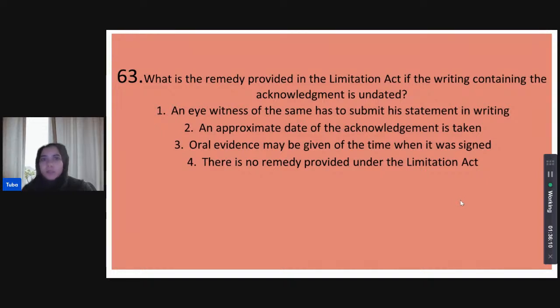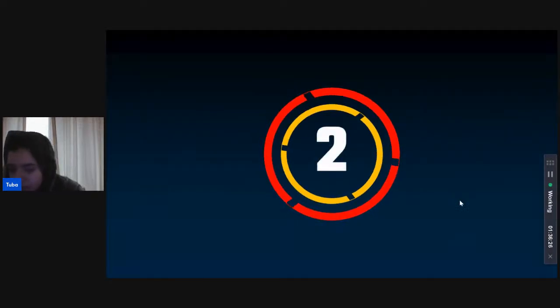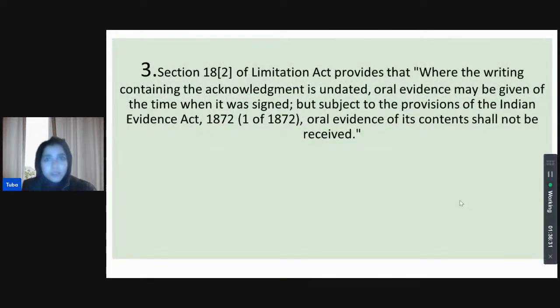An eyewitness of the same has to submit his statement in writing. An approximate date of the acknowledgement is taken. Oral evidence may be given of the time when it was signed, or there is no remedy provided for the same under the Limitation Act. Okay, oral evidence may be taken of the same is Shivani and Karan's answer. Priyanka as well, and that is correct. If we go to section 18.2, where the writing is undated, oral evidence does suffice as for when the time of signing was.